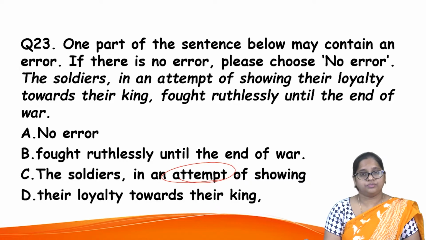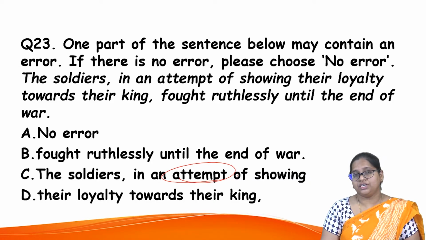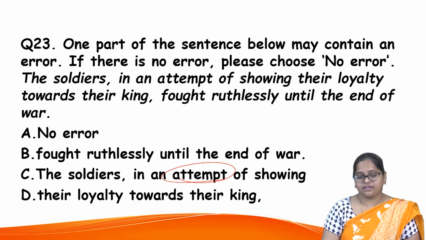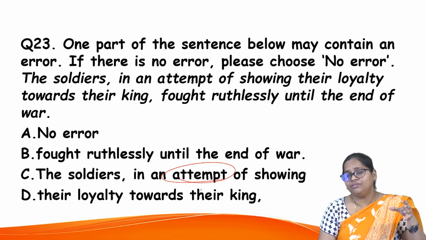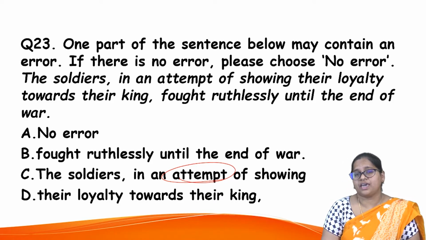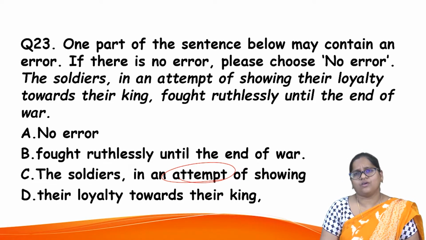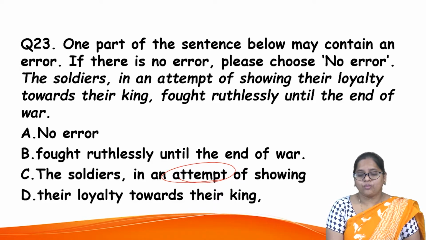Now, what is the problem? Option D, their loyalty towards their king. Yes, obviously they have loyalty, when they have so much respect and faithfulness, obviously they show that sort of respect. But here, the idea is correct in D.